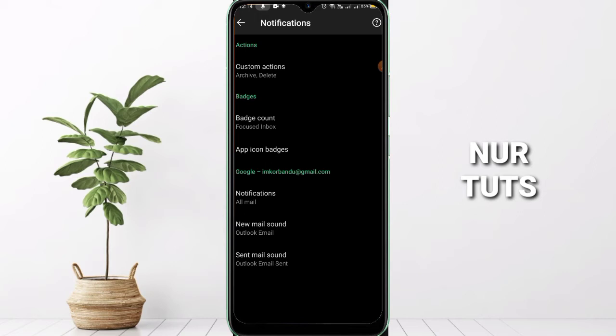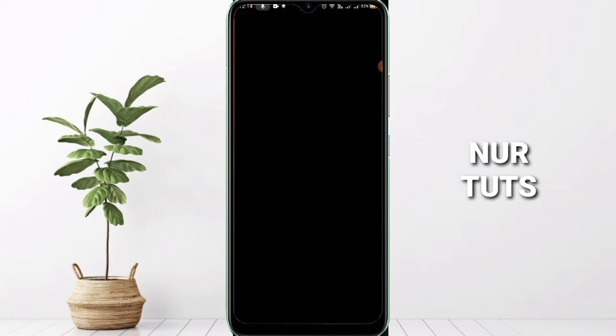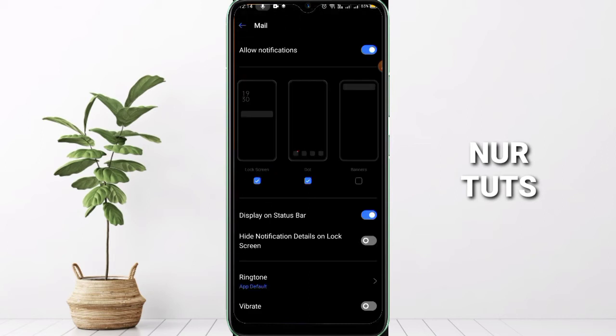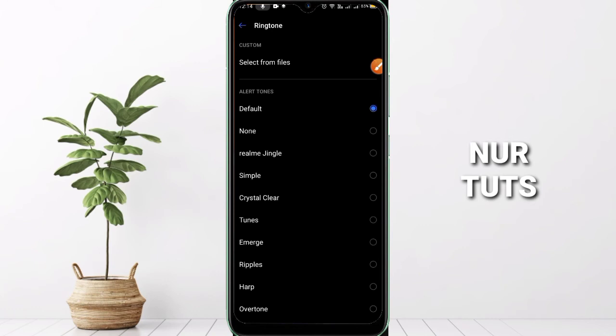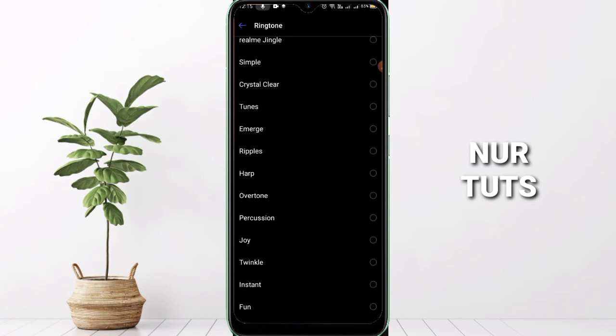Initially it is the default Outlook email sound. You can hear it. So if you want to change it to another ringtone, then click on it. Then go here, and here you can see the default ringtone app, and then you can choose your ringtone.